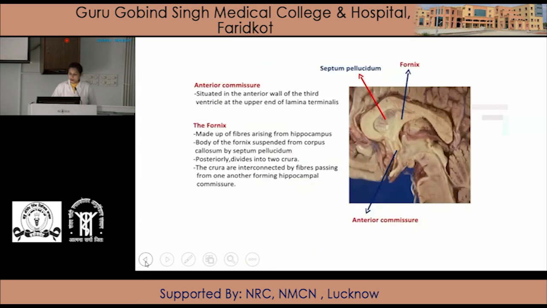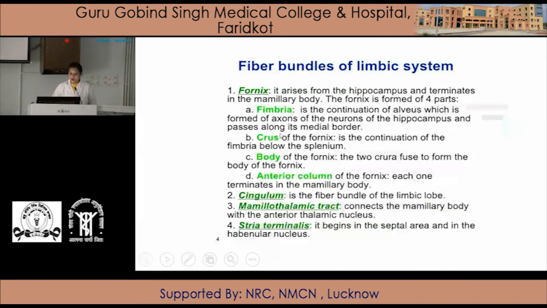Fimbria is a continuation of the alveolus, which is formed by the axons of the neurons of the hippocampus and passes along its medial border. Crus of the fornix is the continuation of the fimbria below the splenium. Body of the fornix: the two crura fuse to form the body of the fornix, and the anterior columns of the fornix each terminate in the mammillary body.